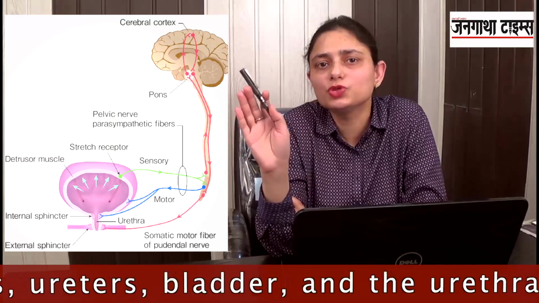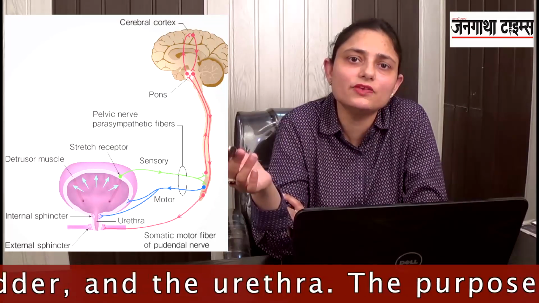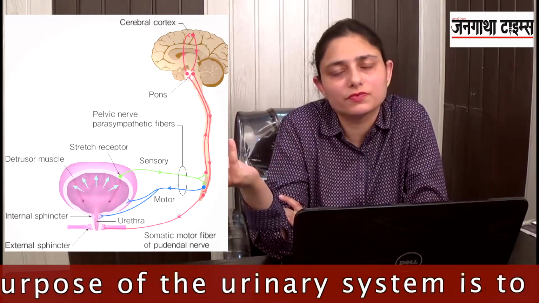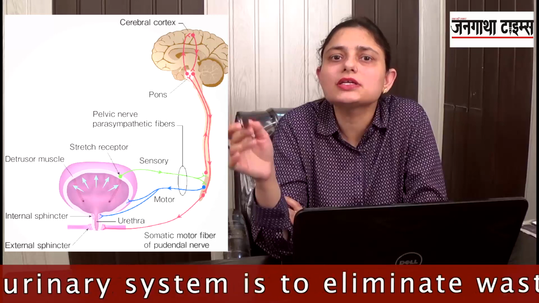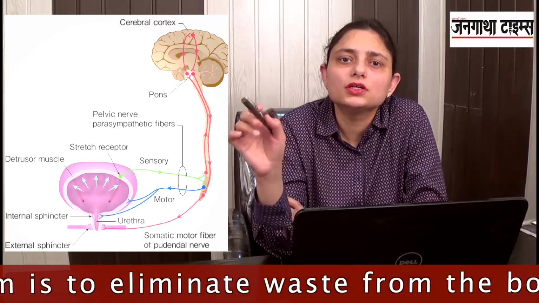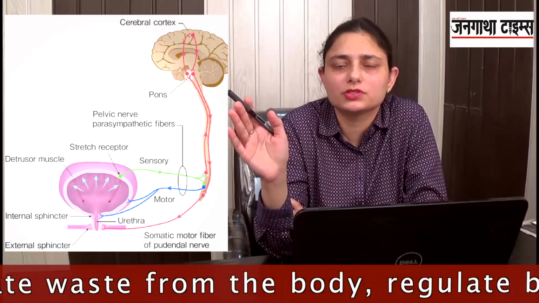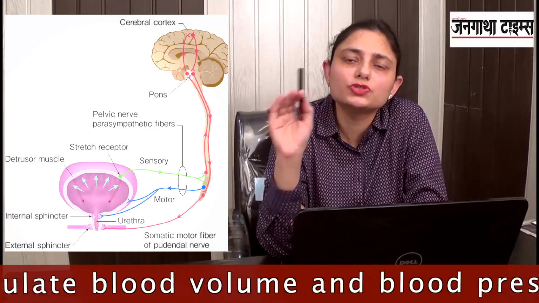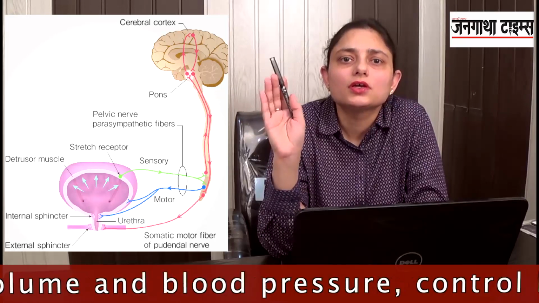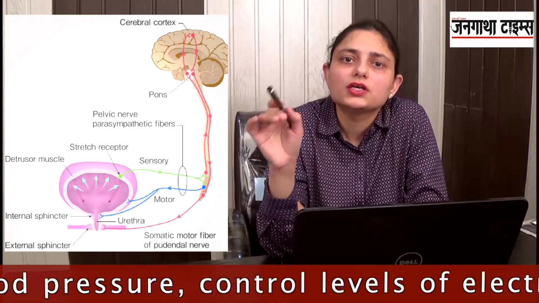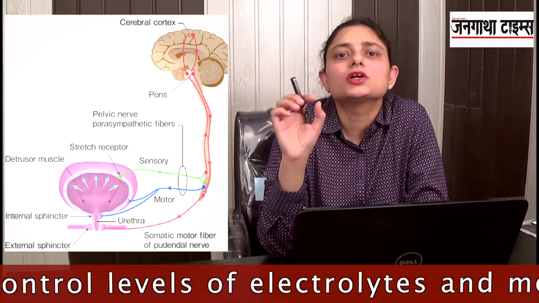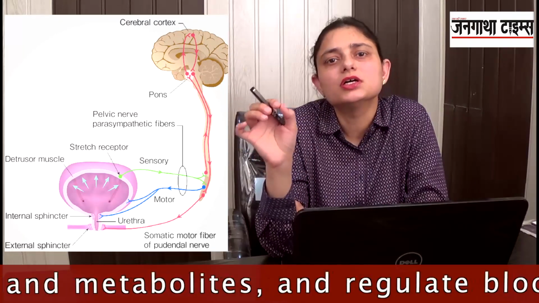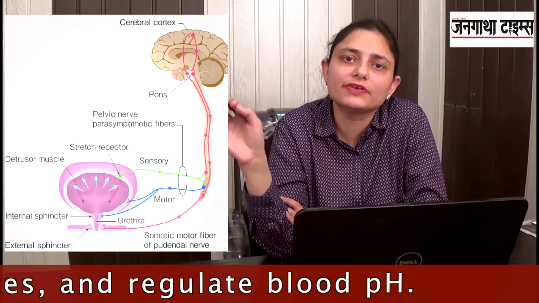Now you might have thought, in a child, in an infant, what happens? They just pass out urine whenever the bladder is full, because in an infant the spinal cord is not fully developed, it's still developing. That's why they are not able to process whether the bladder is full or not. So in an infant, this control of the sphincter is not there, because the spinal cord is not fully developed.